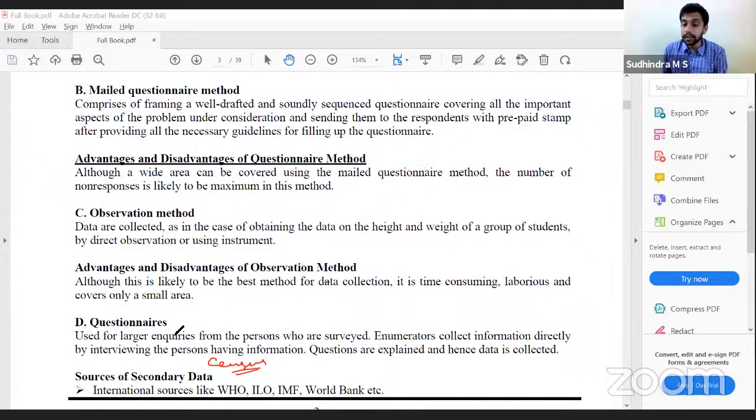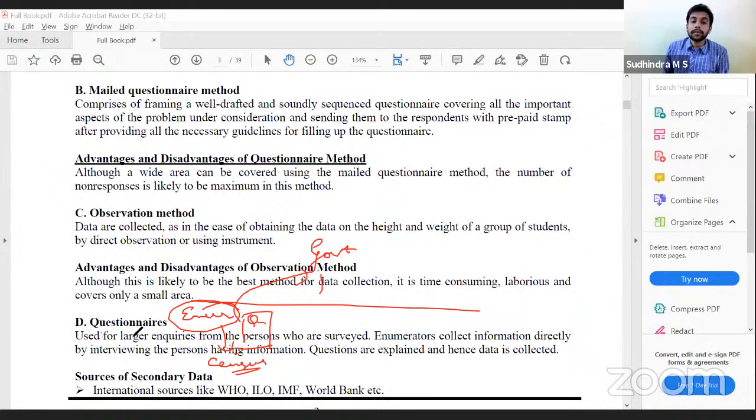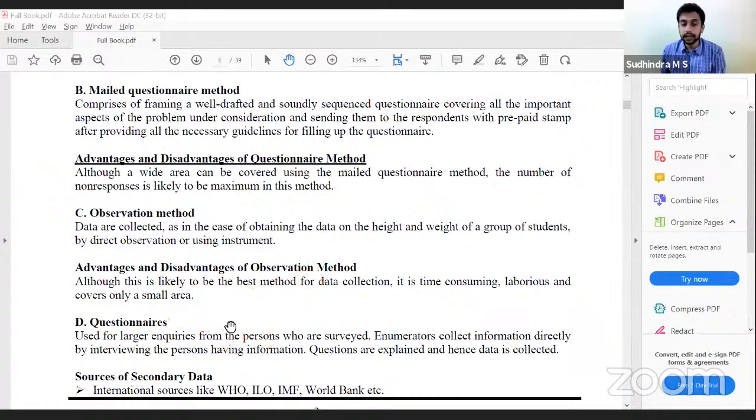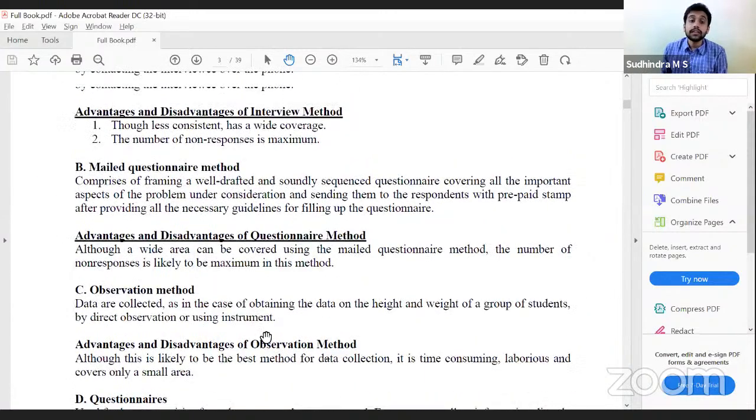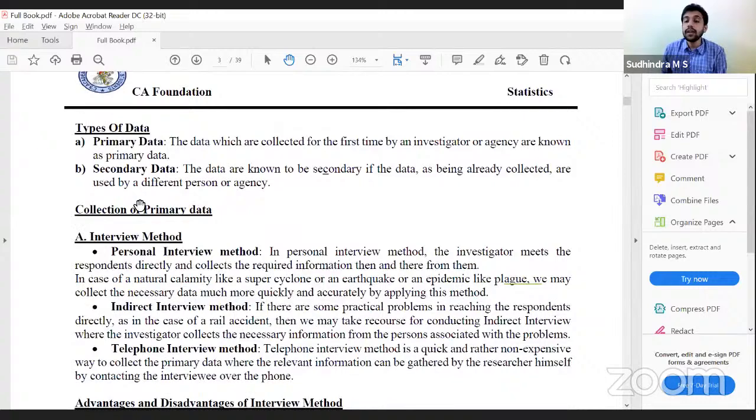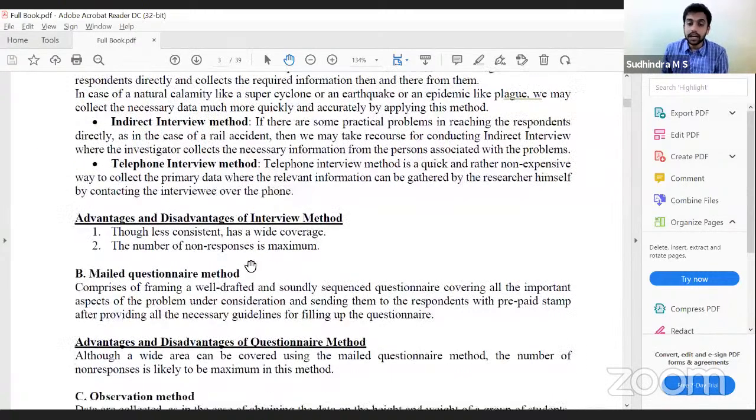That is how the information is collected. The persons who come to our houses are not the persons who require the information. The information is required by the government. They will appoint the enumerators, correct? These enumerators will visit the houses, get the required information as specified in the questionnaire and submit it to the government, right? That is the best example of how the questionnaire method works. These are the four methods of collection of primary data.